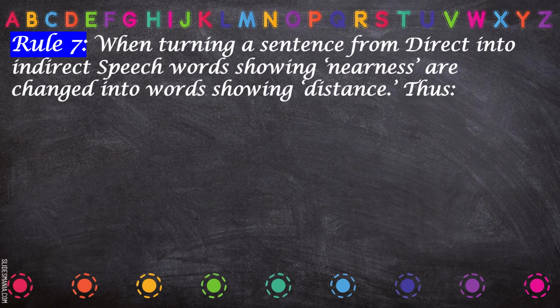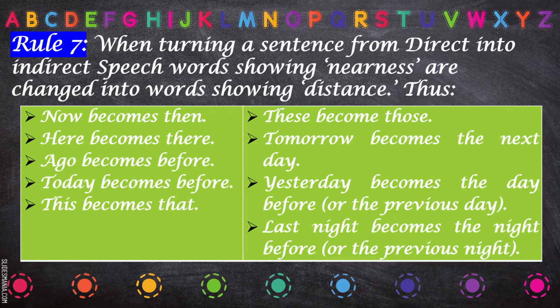Rule number 7, when turning a sentence from direct to indirect, words showing nearness are changed into words showing distance. So the words that show nearness have to be changed to words that show distance. Example, now becomes then. You must have noticed these words in previous sentences that have been discussed. Now becomes then, here becomes there, ago becomes before, today becomes that day, this becomes that, these becomes those, tomorrow becomes the next day, yesterday becomes the previous day or the day before, last night becomes the previous night or the night before. So this also has to be taken care of.